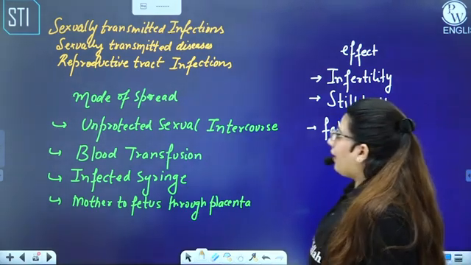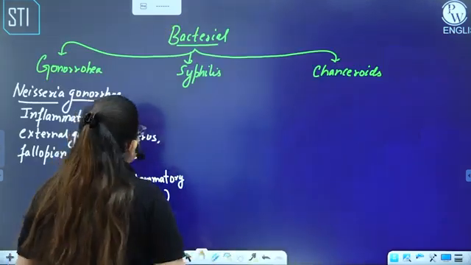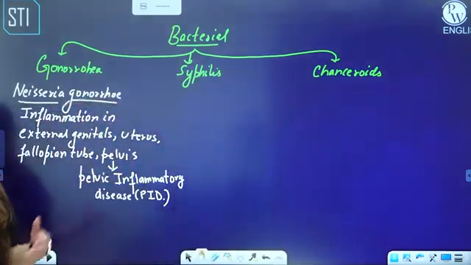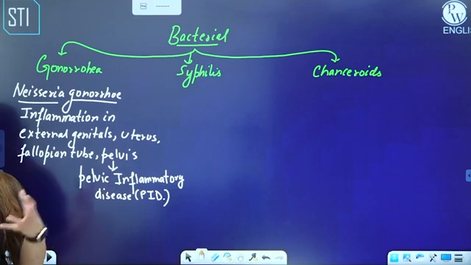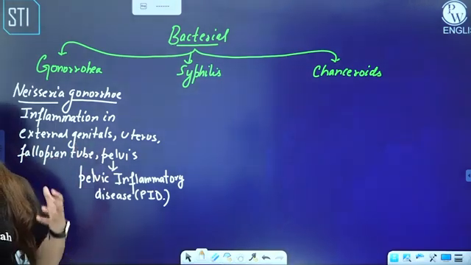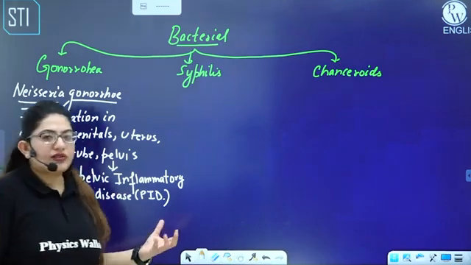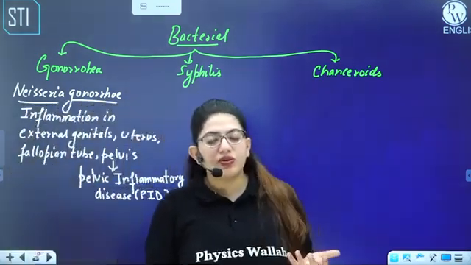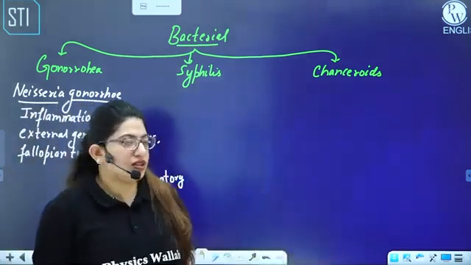Okay, all right, moving further to gonorrhea in males, everything will be the same. In males, the urethra will be inflamed, leading to the other organs, and ultimately it can cause orchitis. And what is orchitis? We use the word orchi for testes, so it is inflammation in the testes.